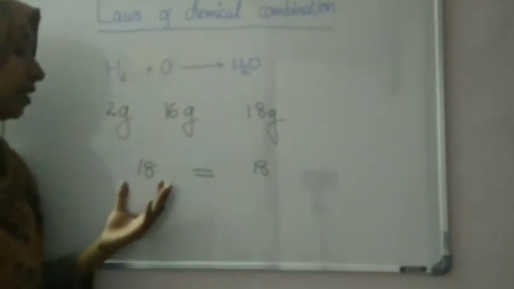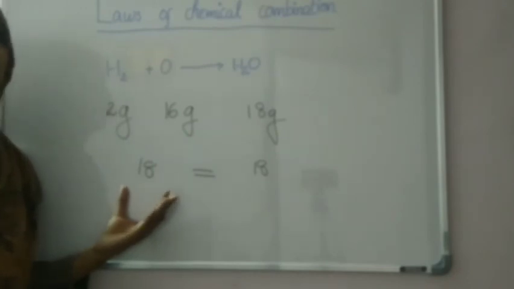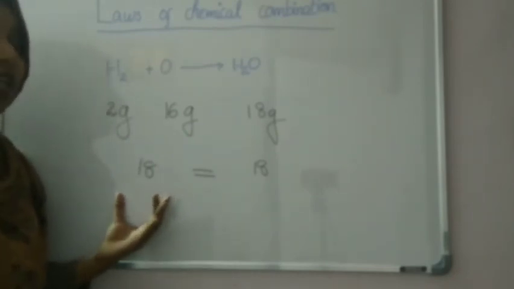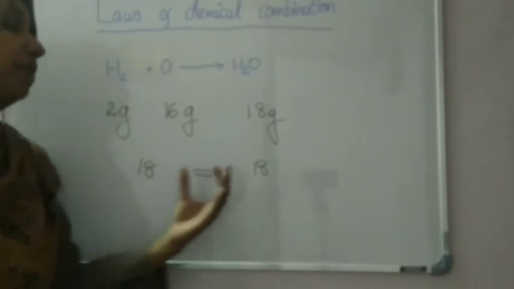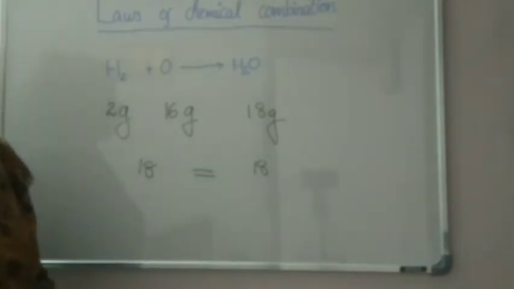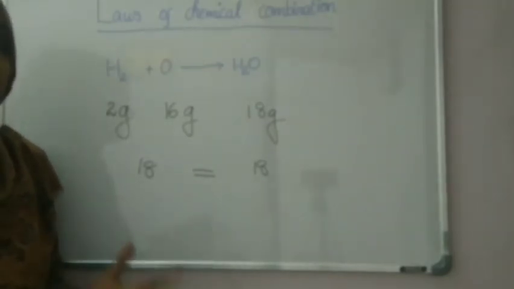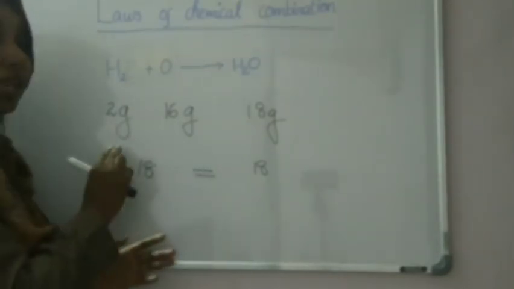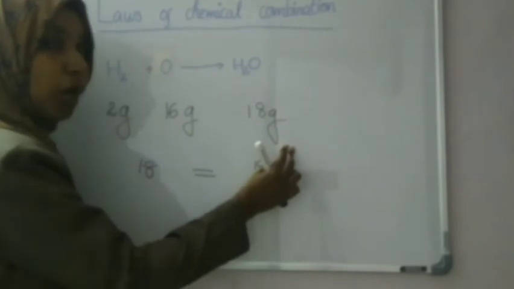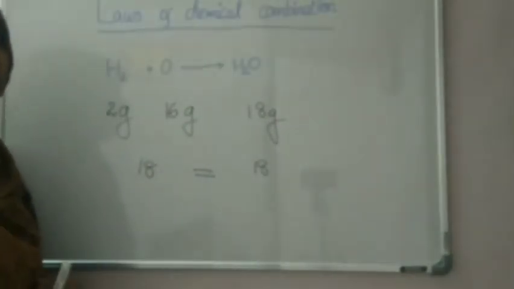That is, how much mass we take on the reactant side, we will get equal mass on the product side. The product obtained will be different, but still the mass of the reactants and the mass of the products will be equal.